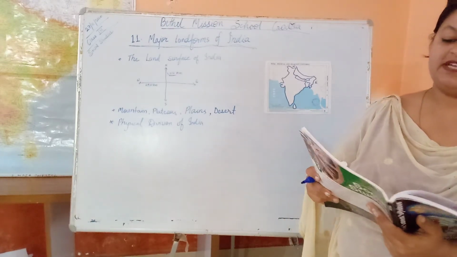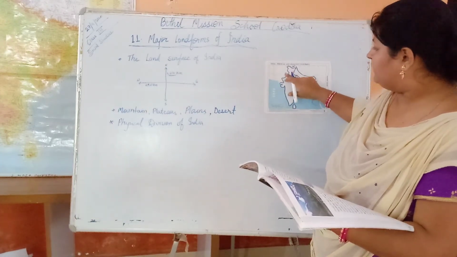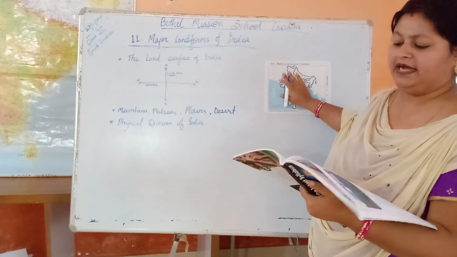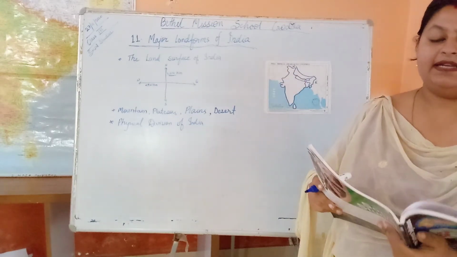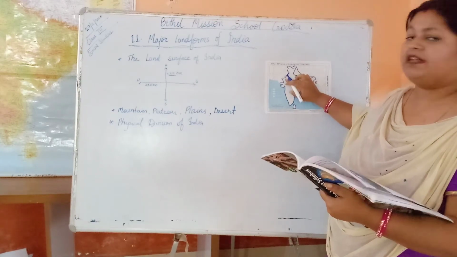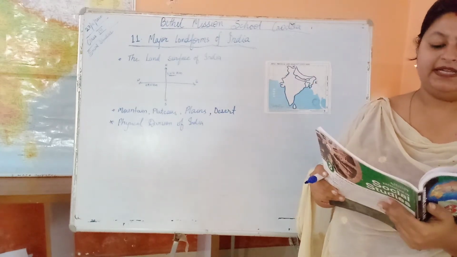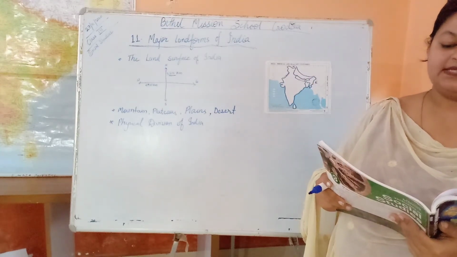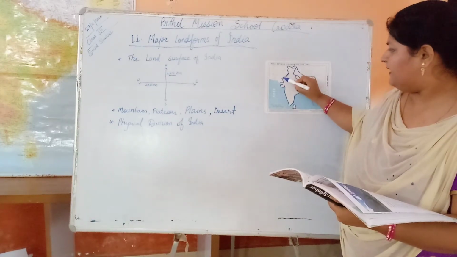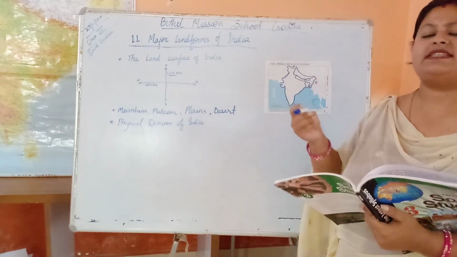In the northwestern part of our country, the land is covered with loose sand. This part of India is known as the Great Indian Desert. The whole area gets scanty rainfall. Very few plants and trees can grow here. Some bushes can be seen here and there.